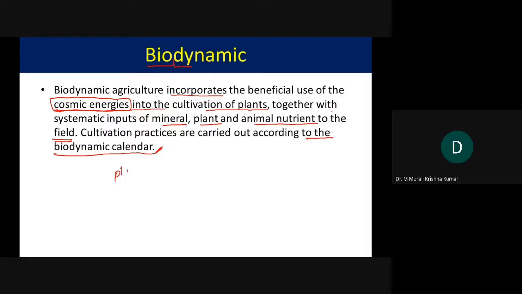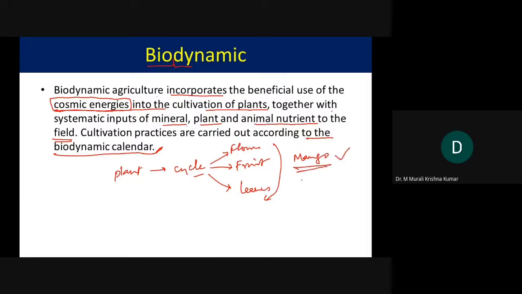Every plant will have a cycle. At one point it will bear flower. At one time, in one season, it will bear fruit. In one season, it will shed its leaves. It goes like this. Let's say if you take mango, because it is summer, you can see a lot of mango in the market.